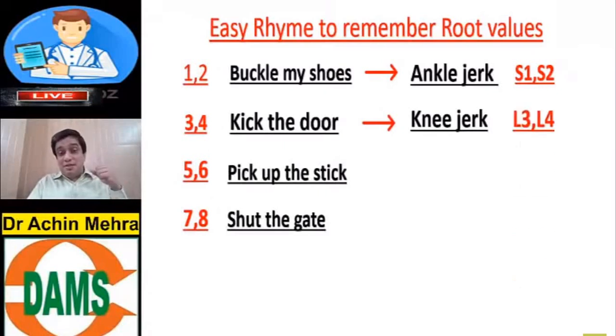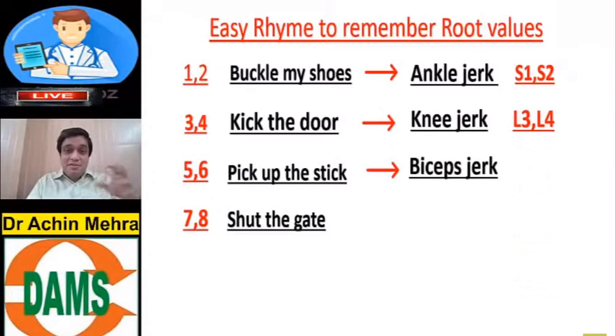The root value, L3, L4. Pick up the stick. You want to pick up a stick and hold it, right? For picking up a stick, you need to flex the elbow. Flexion of the elbow by the contraction of the biceps muscle will happen in which jerk? The biceps jerk. And what's the significance of 5 and 6? The root value, C5, C6.